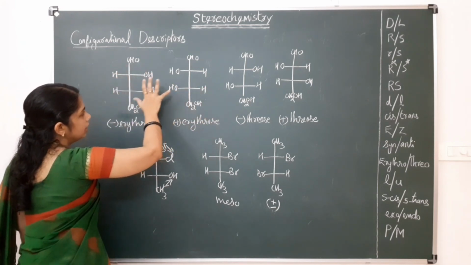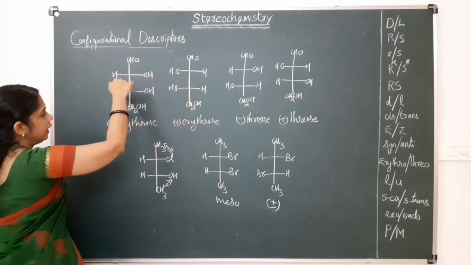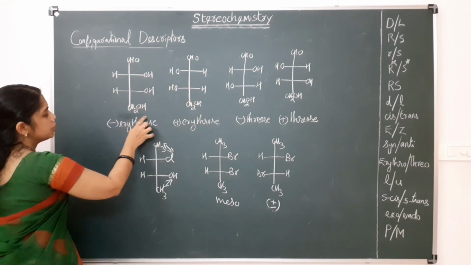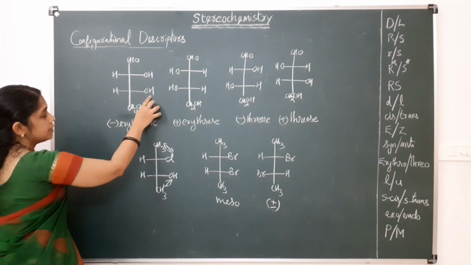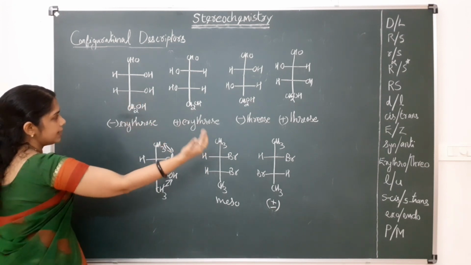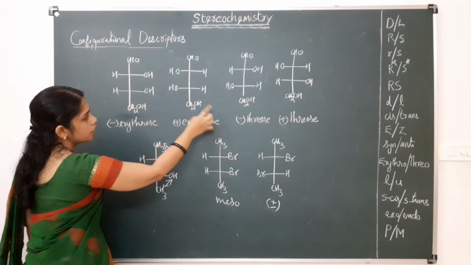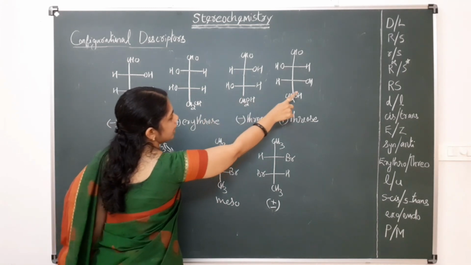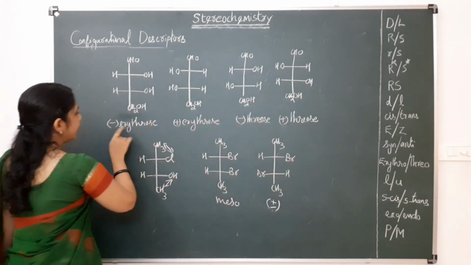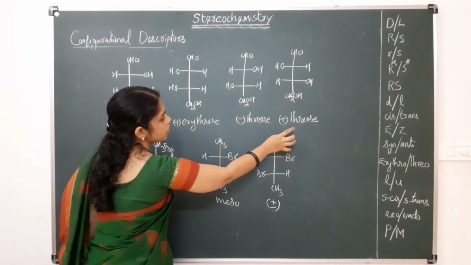These are examples of dissymmetric compounds with different ends: CHO, HOH, HOH, CH2OH. This is erythrose and this is D-erythrose, with OH on the right side. This is L-erythrose, this is L-threose and this is D-threose, or minus erythrose, plus erythrose, minus threose, plus threose.